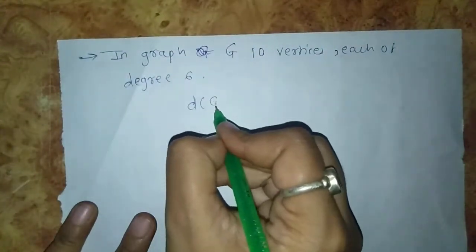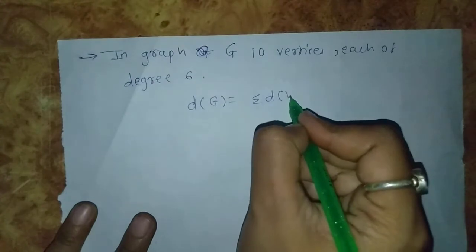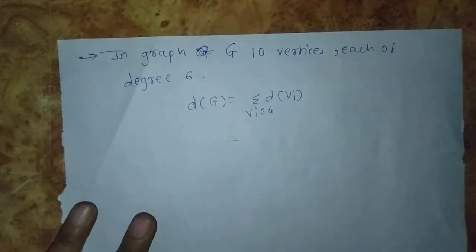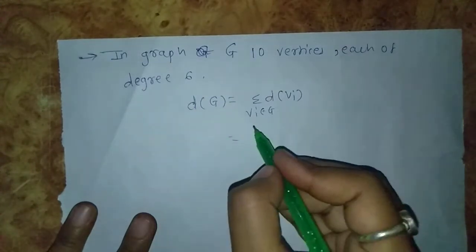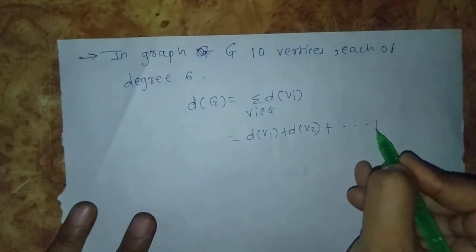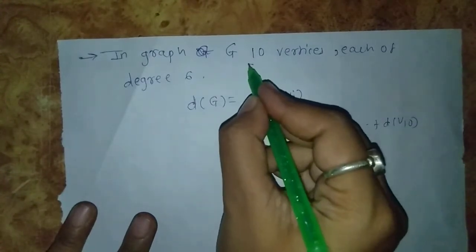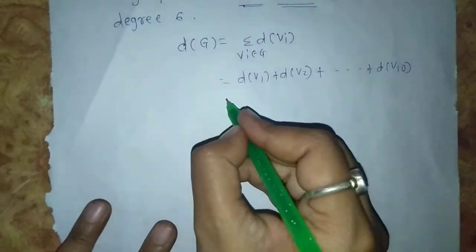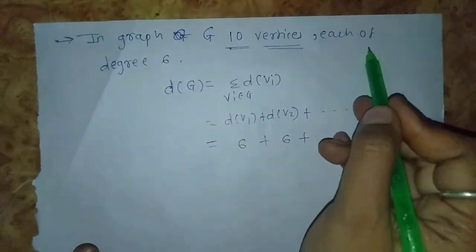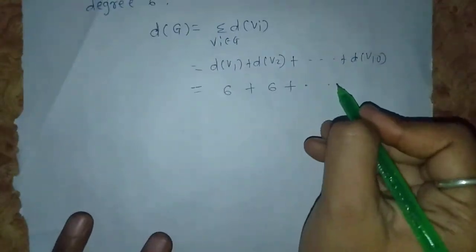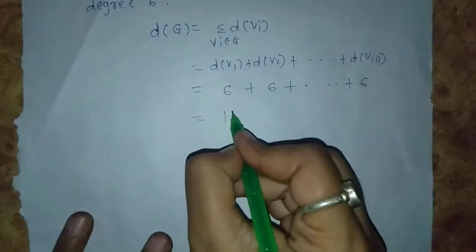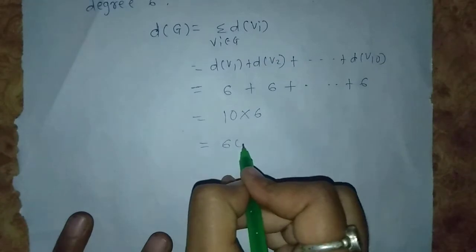So the degree of the graph is the summation of d(vi), where vi belongs to G. Here the degree of each vertex is 6. So d(v1) plus d(v2) up to d(v10), because 10 vertices are given, and each has degree 6. So 6 plus 6 up to 10 times, so 10 into 6 is equal to 60.